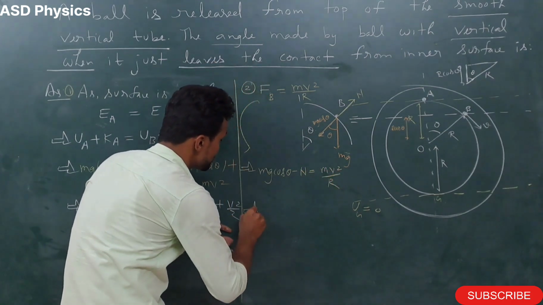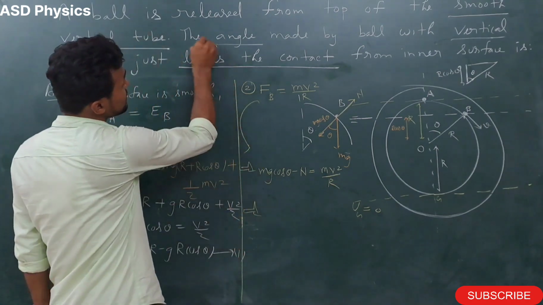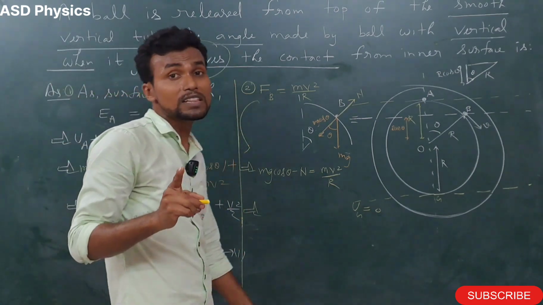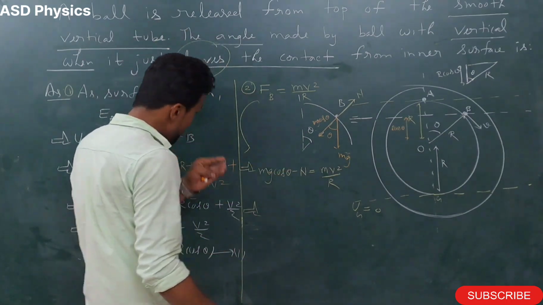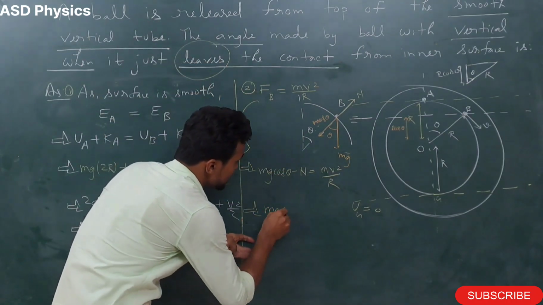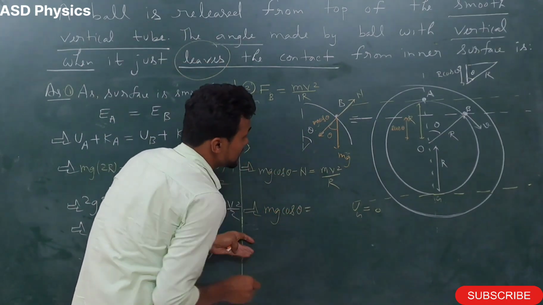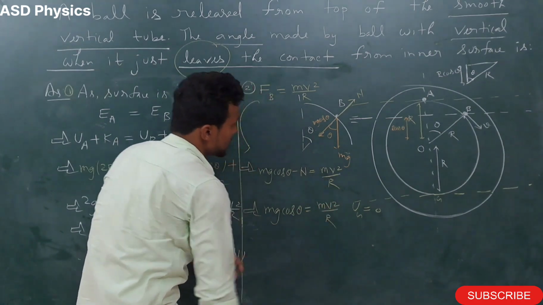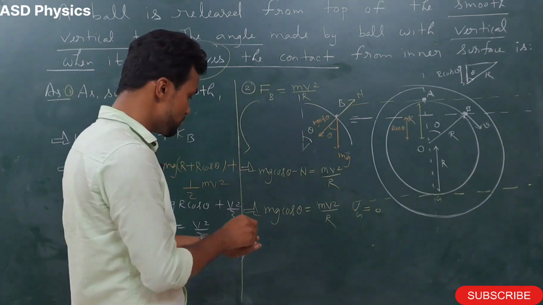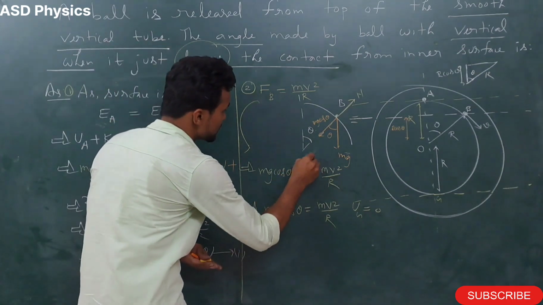Now as the ball is going to leave the contact, I told you the normal reaction should be 0. So we'll write mg cos theta is equal to mv square by r, because the normal reaction is 0, so this term has become 0.